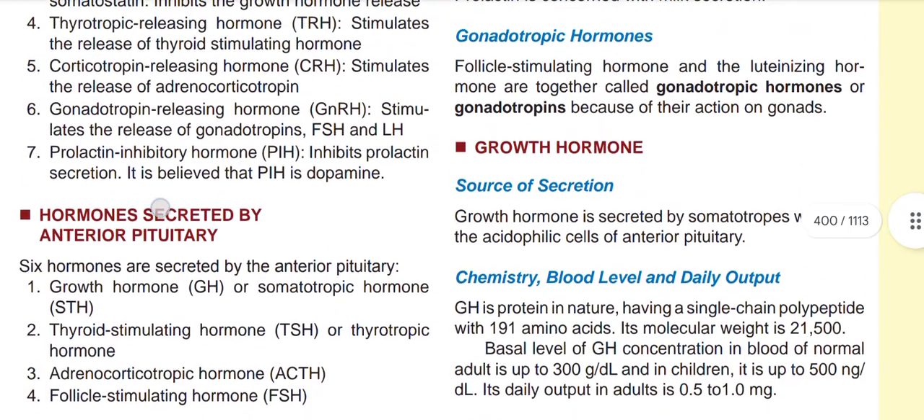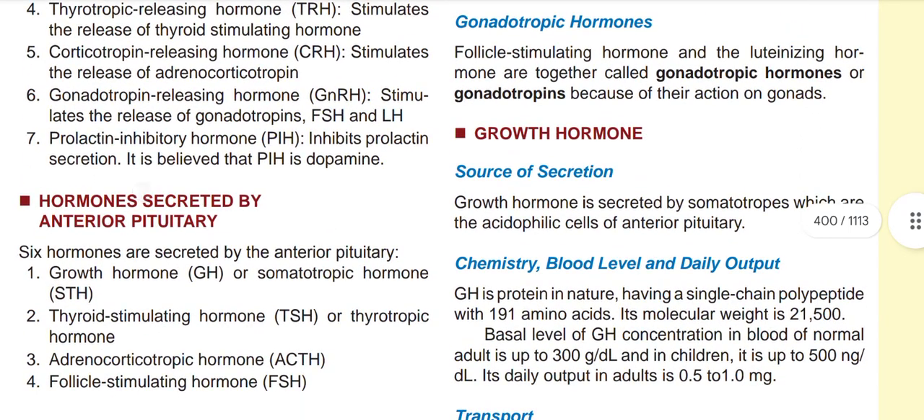So now, first of all, growth hormone. The source of secretion: growth hormone is secreted by the somatotrophs, which are the acidophilic cells of the anterior pituitary. So growth hormone is secreted by the somatotroph cells.